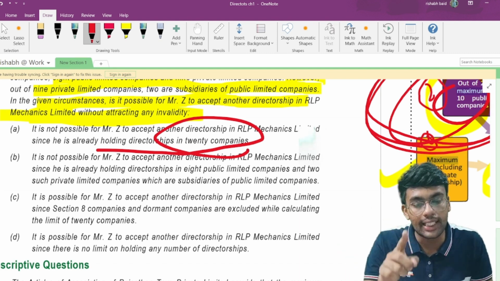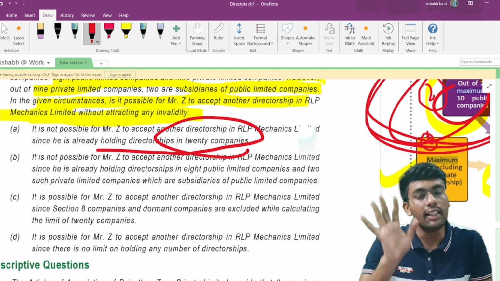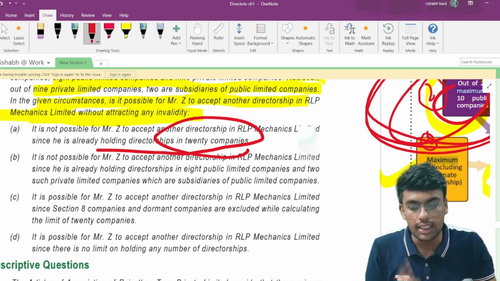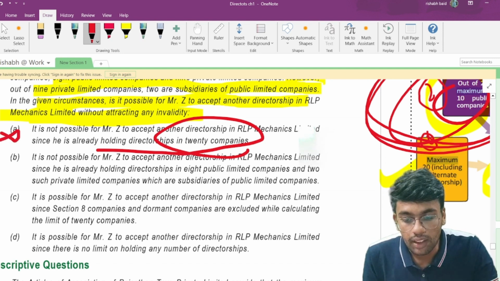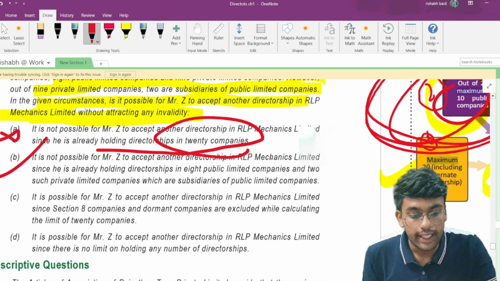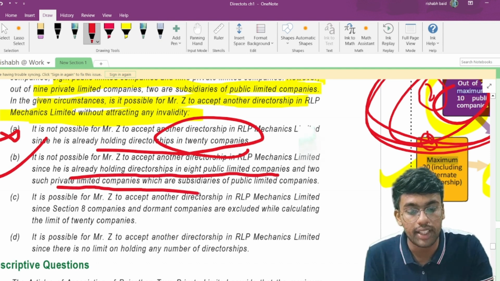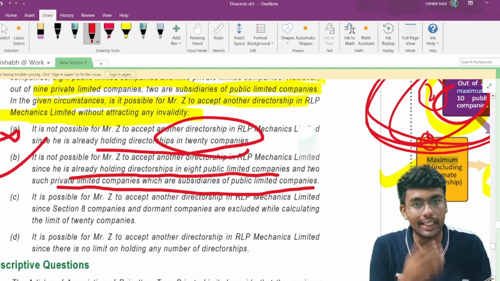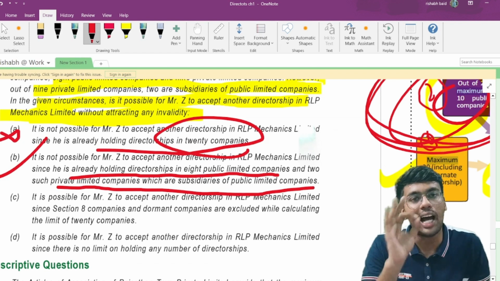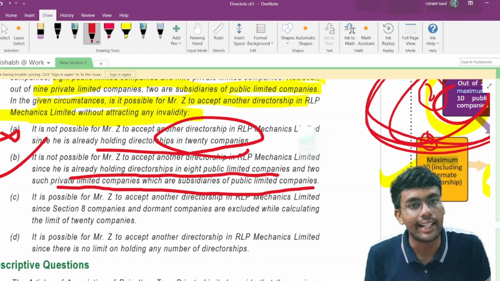And even if you accept directorship in RLP Mechanics, then the maximum number would be 20. So this is a wrong option. Not possible to accept another directorship, since he is already holding directorship in 8 public limited companies and 2 such private limited companies which are subsidiaries of public limited companies. So therefore, this option is the appropriate one, and therefore this is the right answer.